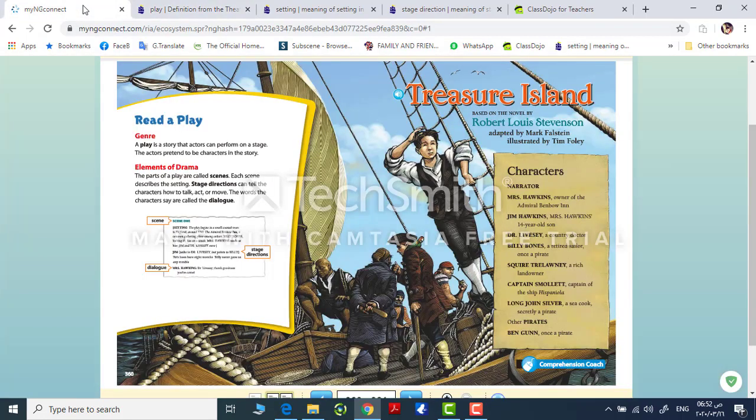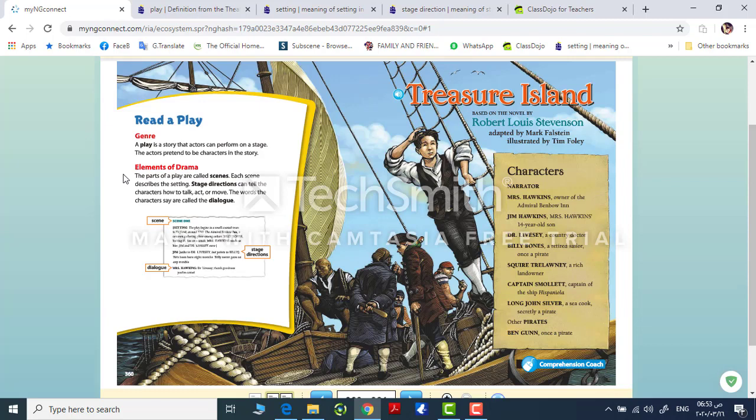Let's go back. So the genre of this passage is a play, which is a story that actors can perform on a stage, when the actors pretend to be characters in this story. I'm mentioning the characters, we will go to this, but after we have finished the elements of drama. For the elements of drama, we have three elements: scene, stage directions, and dialogue. And also we can add the settings.